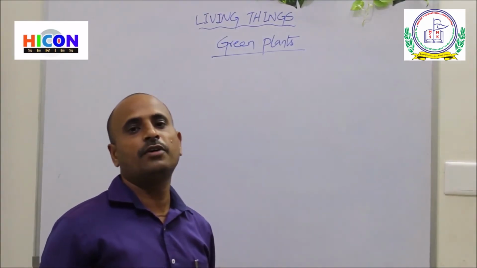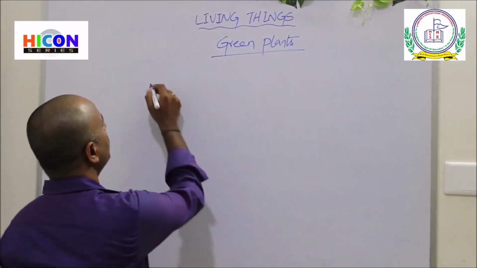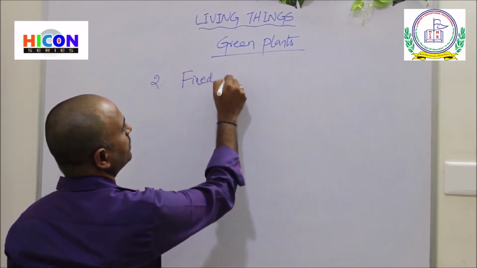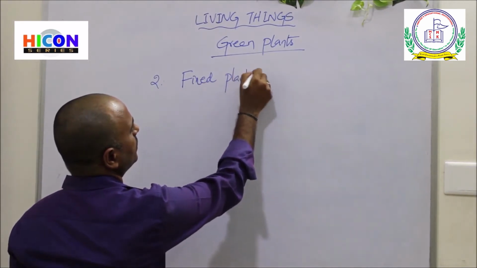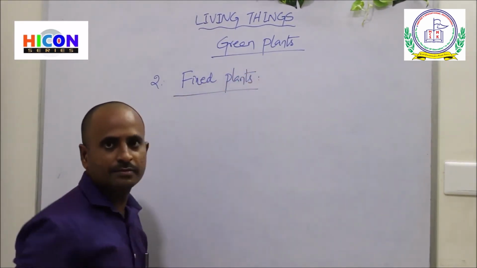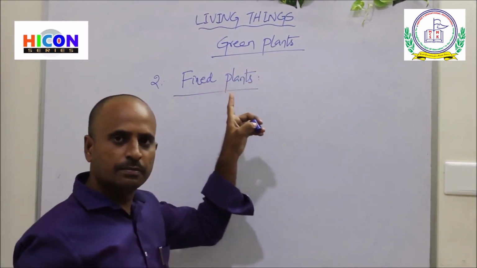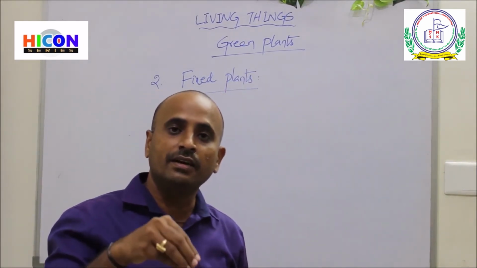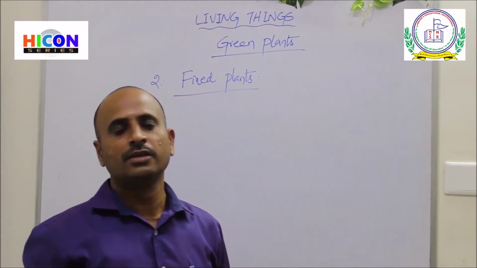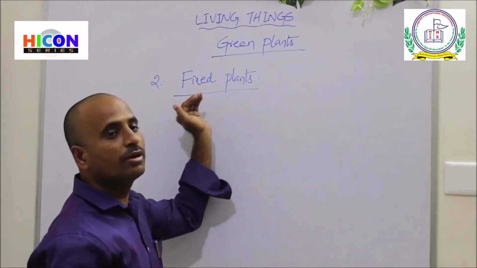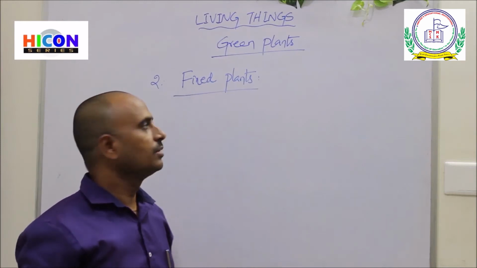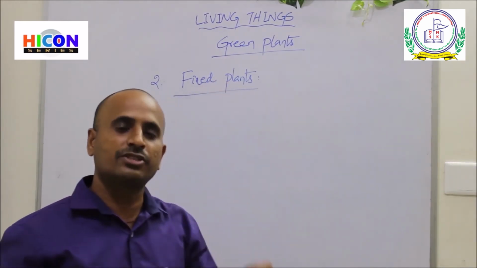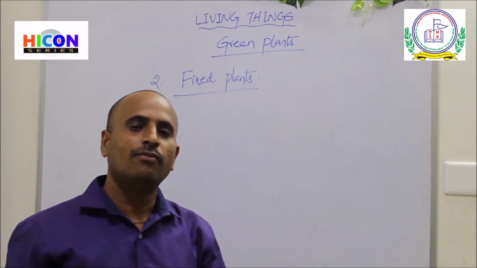The second type of aquatic plants is fixed plants. Fixed means the roots of these plants are fixed into the soil present under the water.